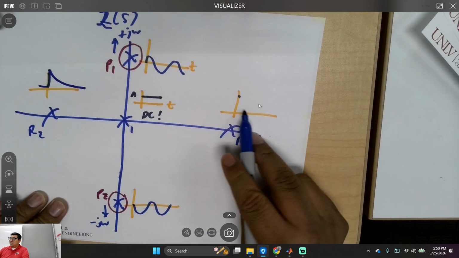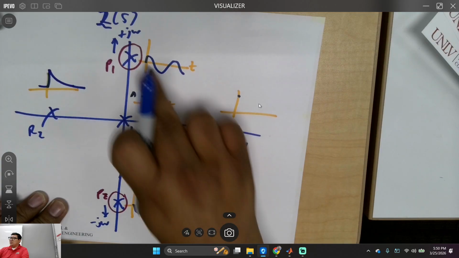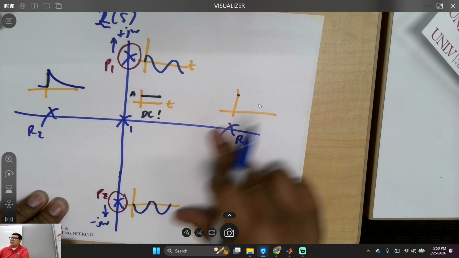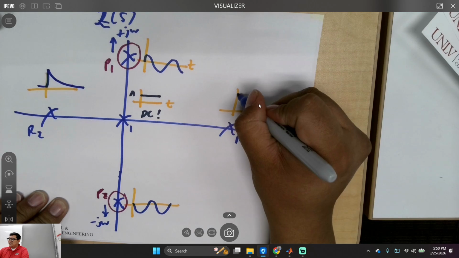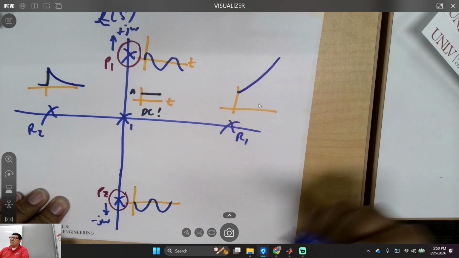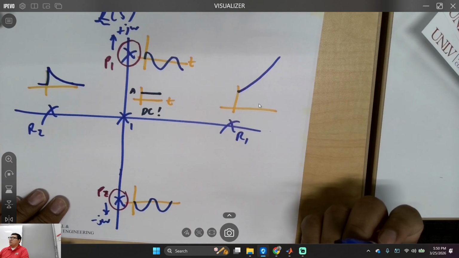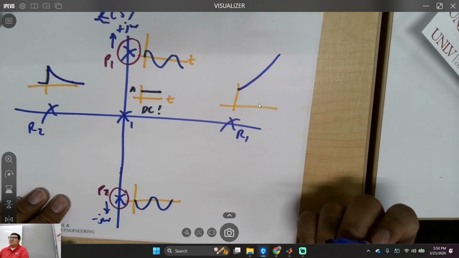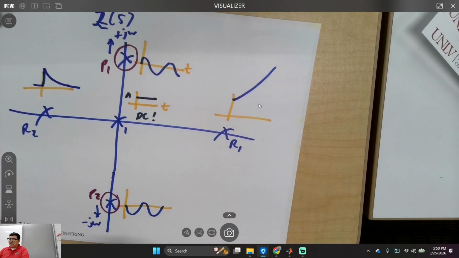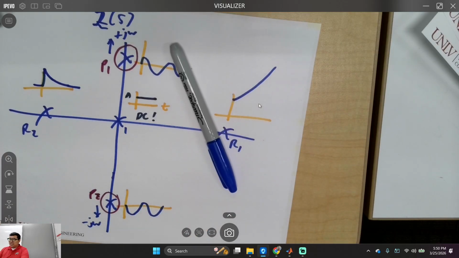Is that cool? So what about this one? It's not including this imaginary axis, so it's going to be unstable, correct? So what's it going to look like? It's just going to go up. Is that cool? Exponential growth. That makes sense with everybody? How about if I do an X right here?